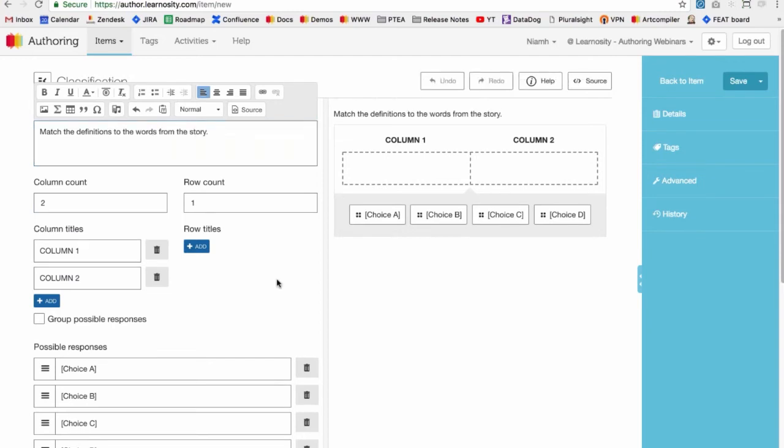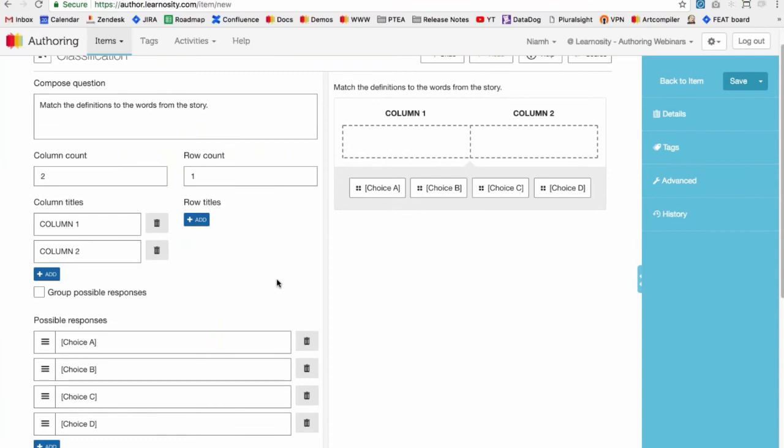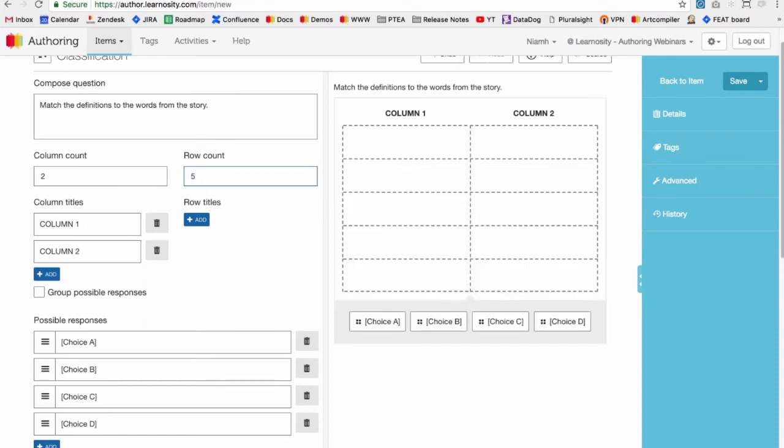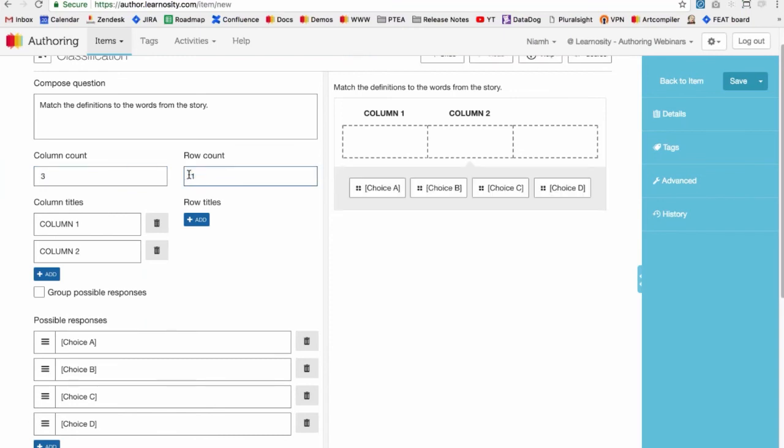Okay. So in this, you can set this up however you want. In this case, we have one row, so it almost looks like just different response containers. We can also set it up as a table, so we could have 5 rows here and 3 columns and make it more of a grid. It's quite a flexible question type. So we'll stick with 1 row for now.